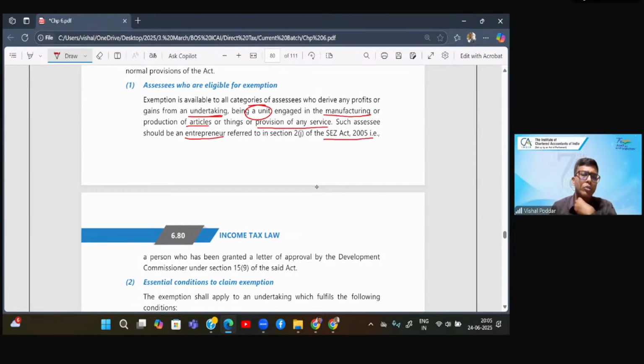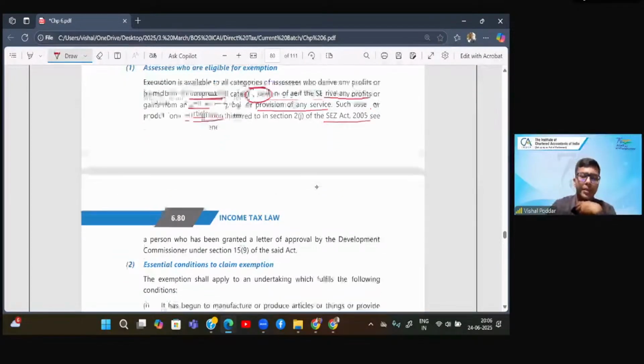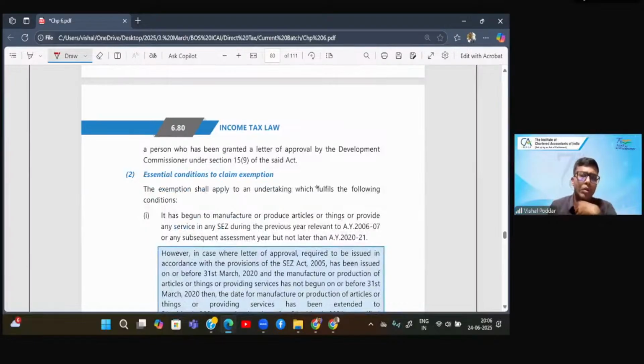So as per the SEZ Act, you should satisfy the definition of entrepreneur, which means a unit which is operating in SEZ. Correct? Now, for being considered as an entrepreneur, that is a unit in SEZ, you should have a letter of approval given by the commissioner of the SEZ. Only then you are said to be a unit in SEZ,